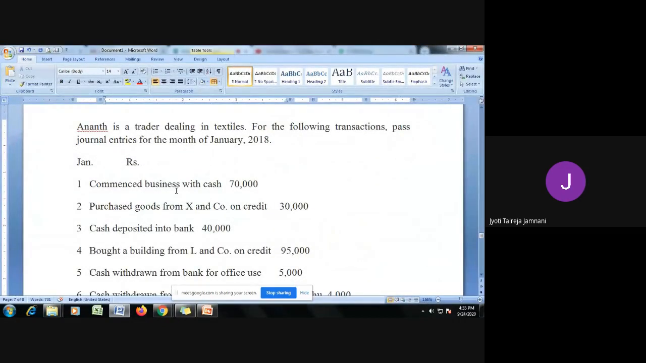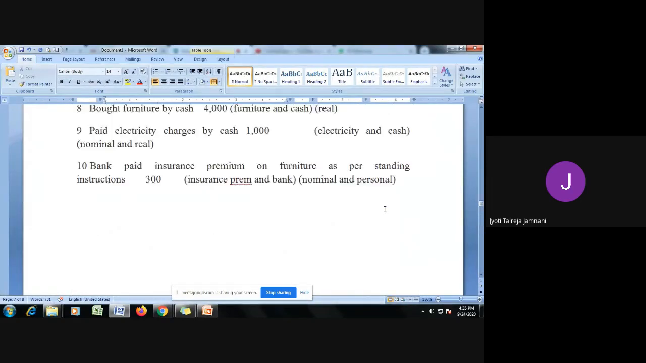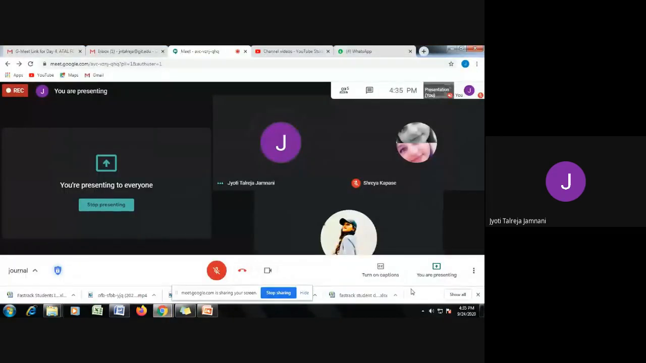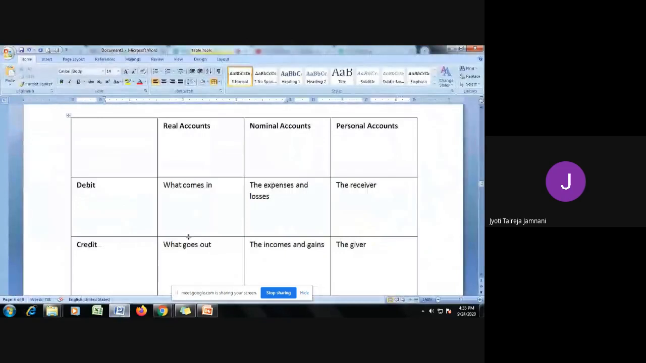In the previous session, now we'll do one more sum on how to prepare a journal. But before that, we will again revise the rules which I had given before the start of the previous session. We classify accounts in three types: real account, nominal account, and personal account.